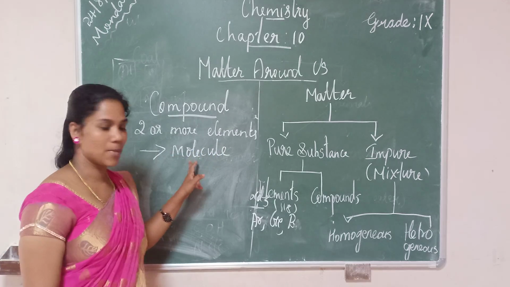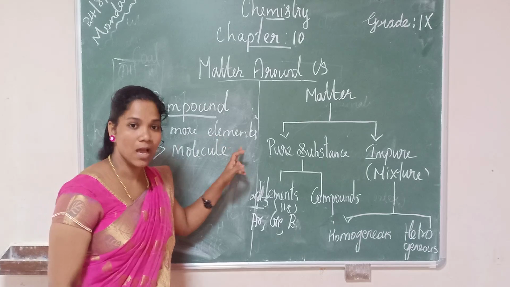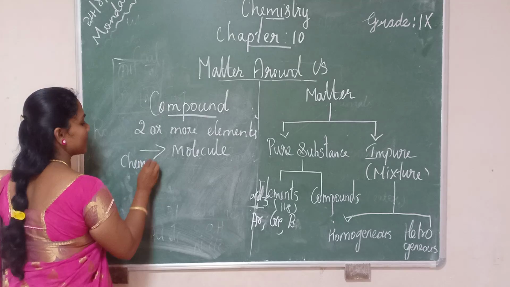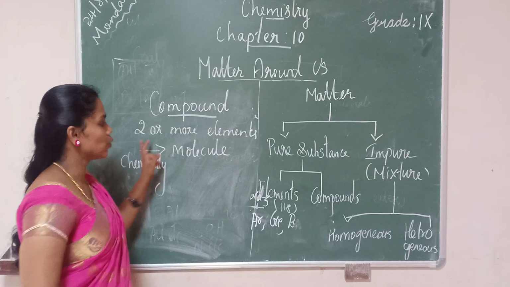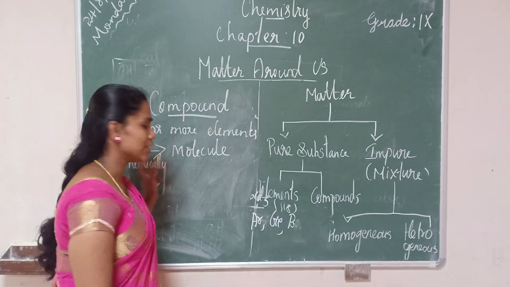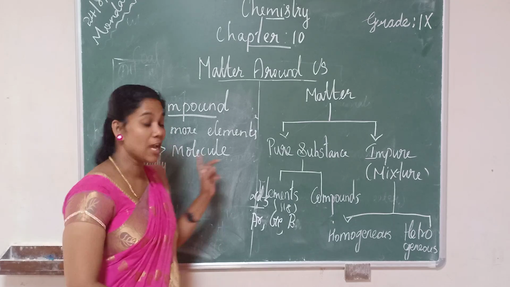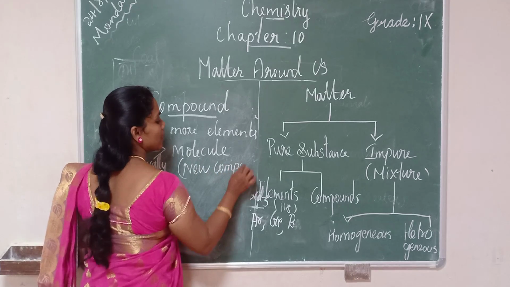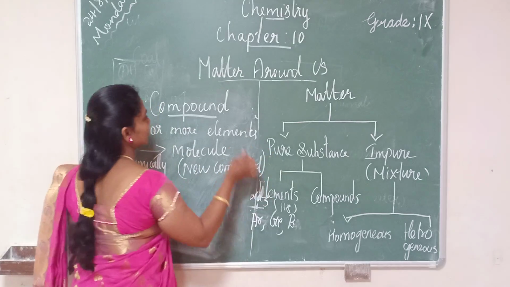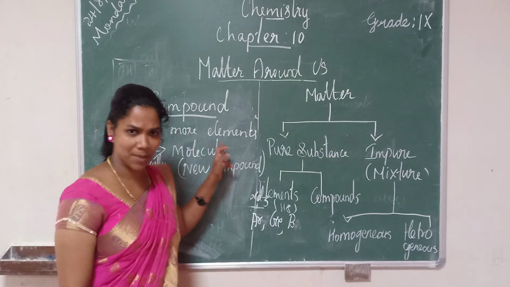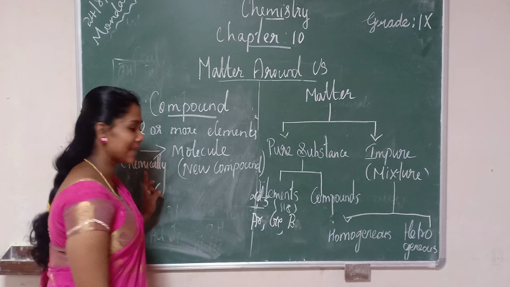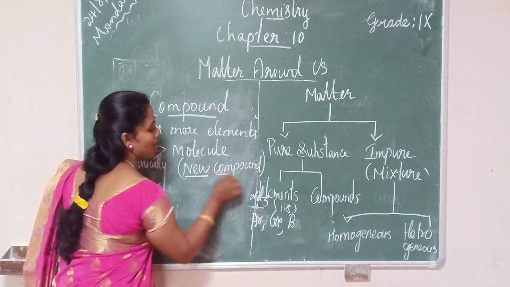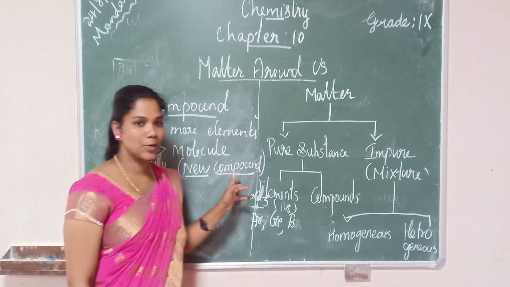When two or more elements combine with each other chemically, what do they produce? Molecules, that is, a new compound is produced. So what is a compound? When two or more elements combine with each other chemically, they produce a molecule, or a new compound.